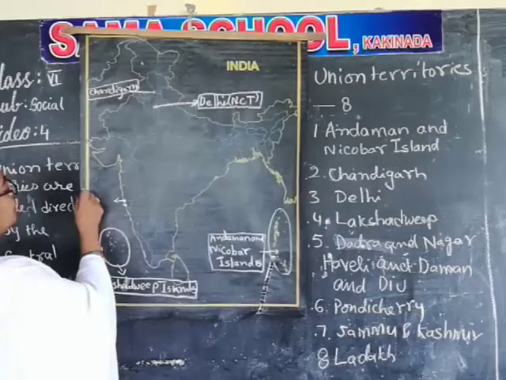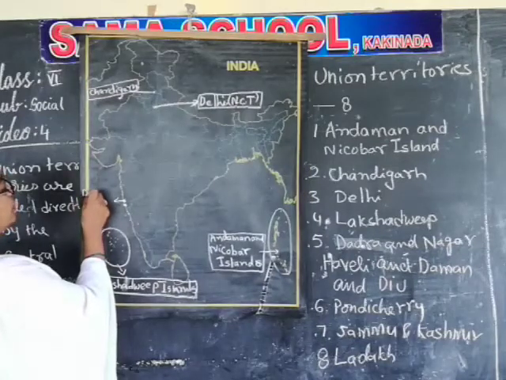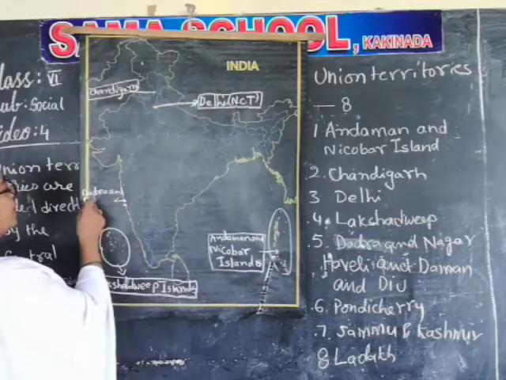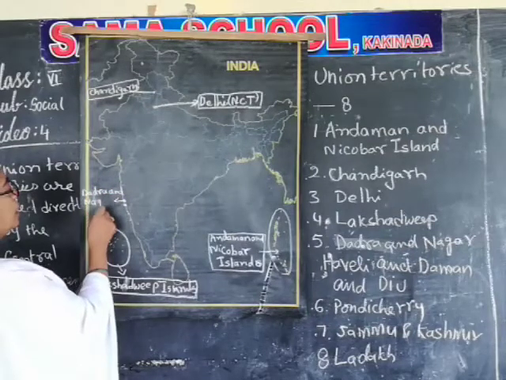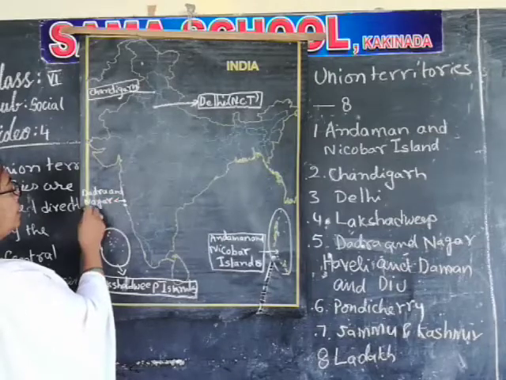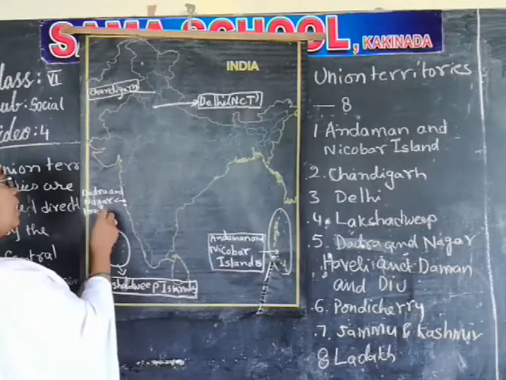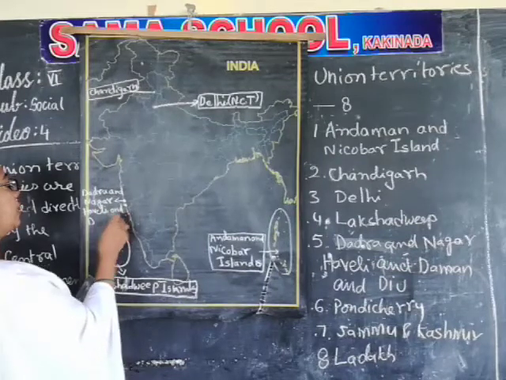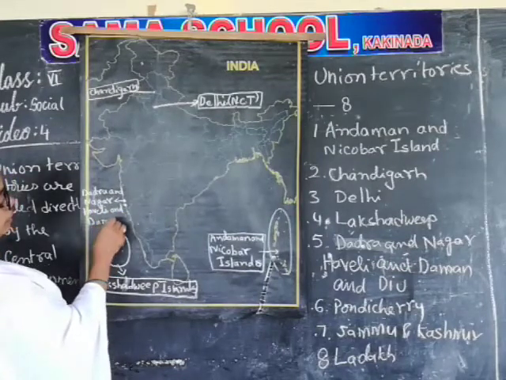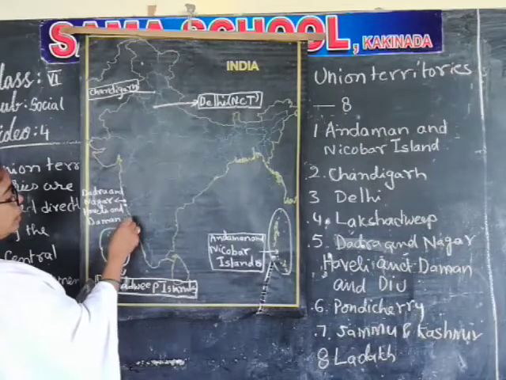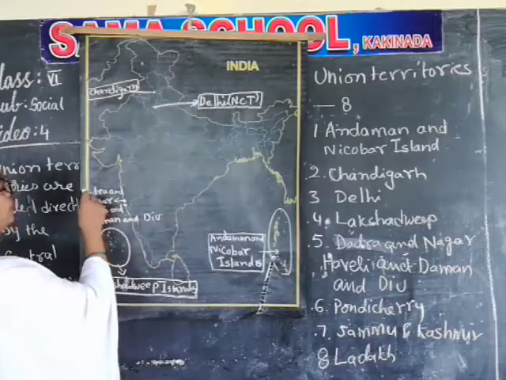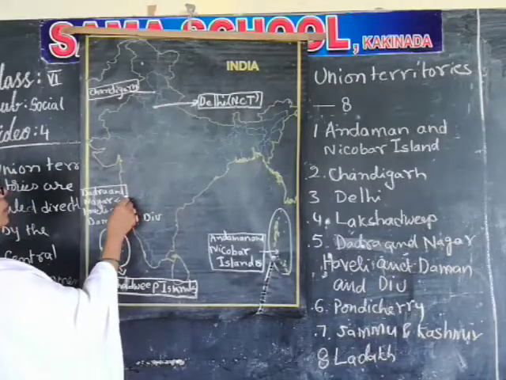So Dadra and Nagar Haveli and Daman and Diu. These all.